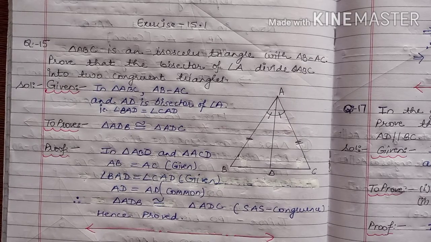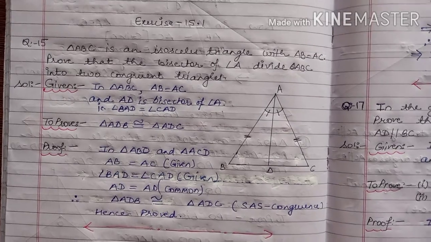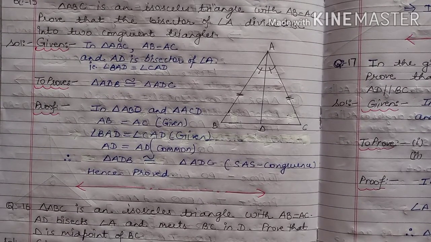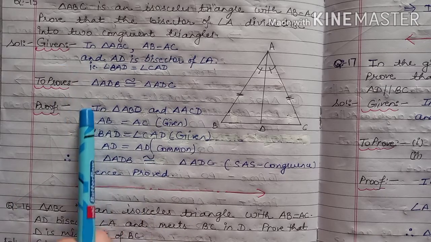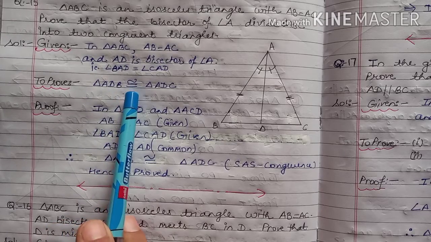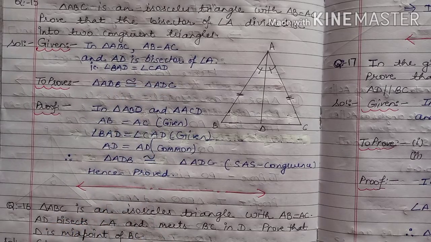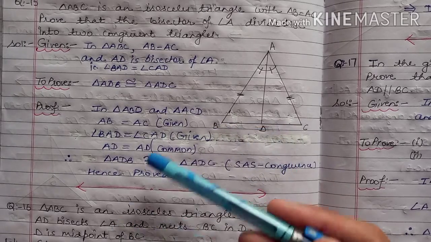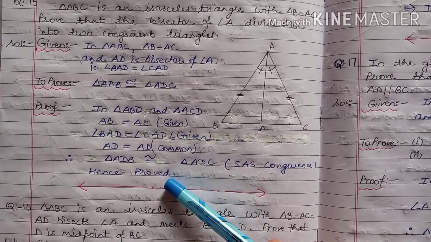Similarly, question number 16 is an extension of this question. Here all the conditions are the same, but instead of proving triangle ADB is congruent to triangle ADC, we need to prove that D is the midpoint of BC. So this is just a further extension of this.